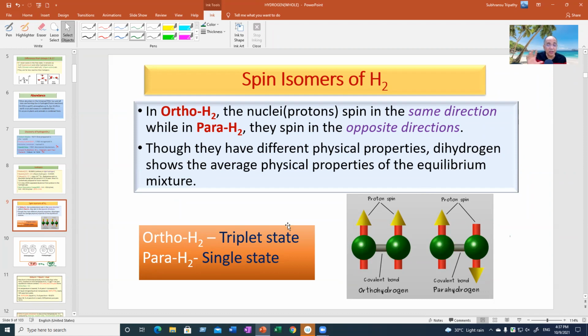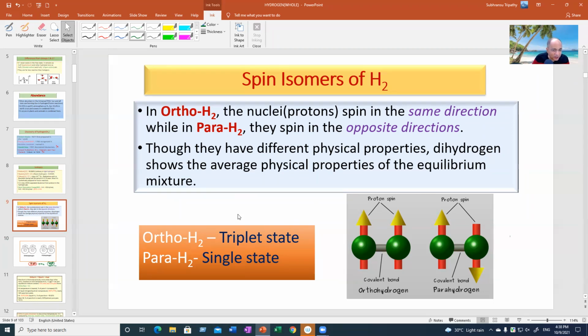So there is always a mixture of ortho and para. Hydrogen gas is made up of an equilibrium mixture of a certain percentage of ortho and a certain percentage of para hydrogen. Though the properties are different between para and ortho, hydrogen, since it is a mixture of ortho and para, shows average properties. The average density, every property will be the weighted average of the two isomers. These are called spin isomers.